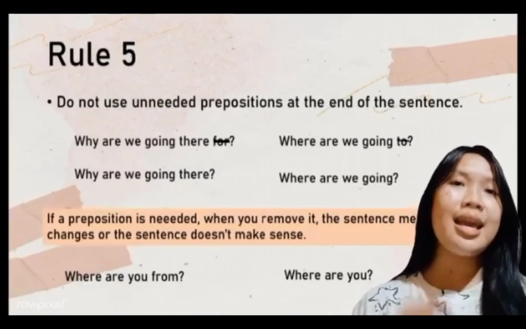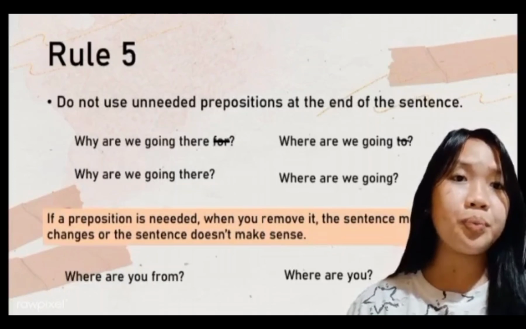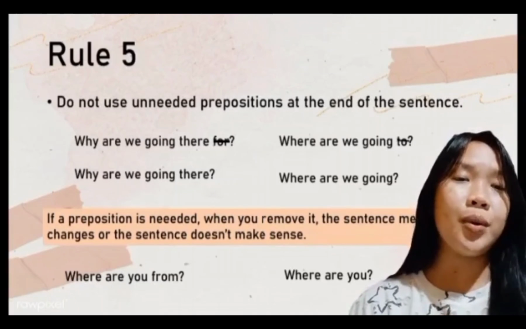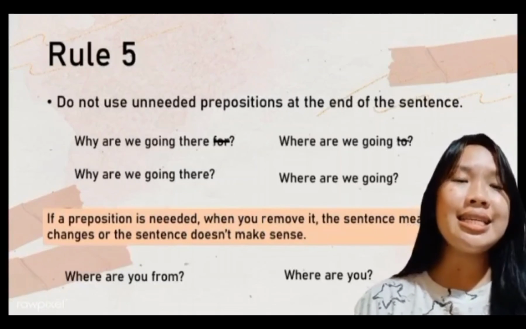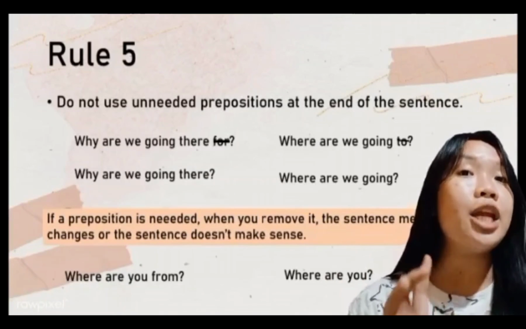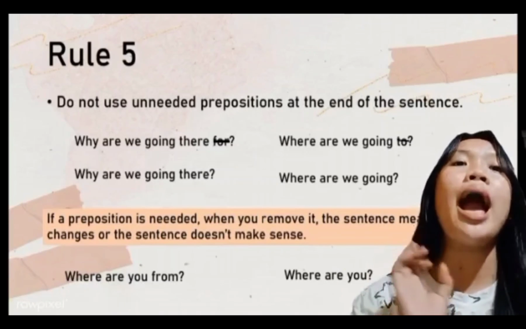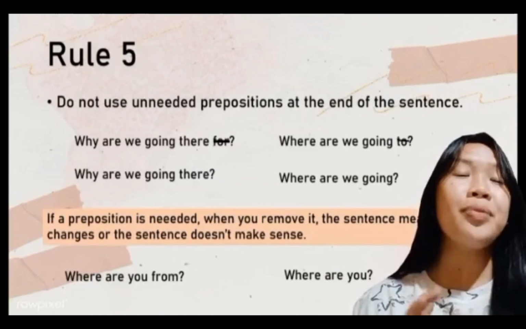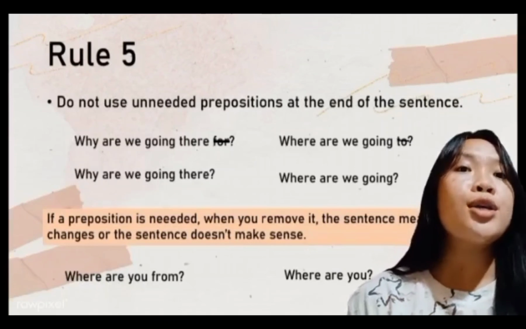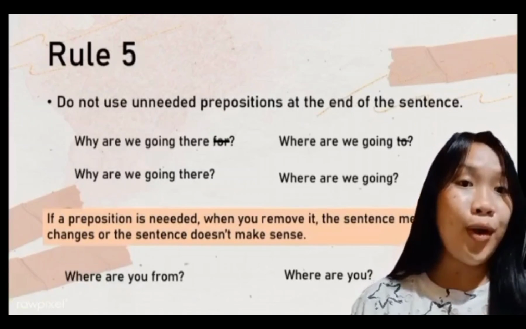That's correct. Next example: where are we going to? This sentence has an unneeded preposition, the word to. So we remove the word to and say, where are we going?